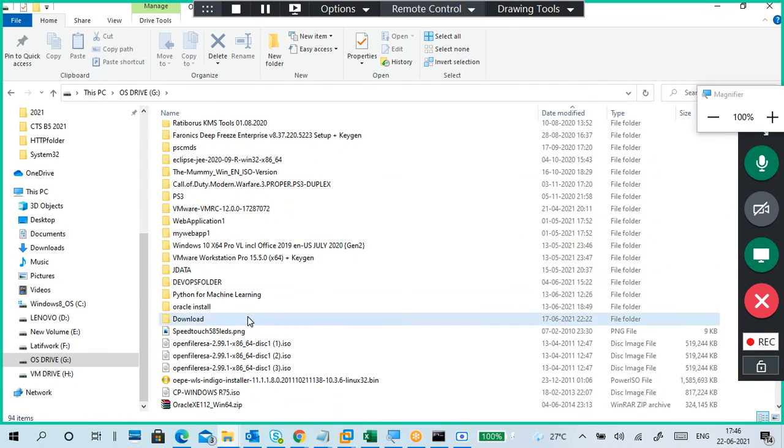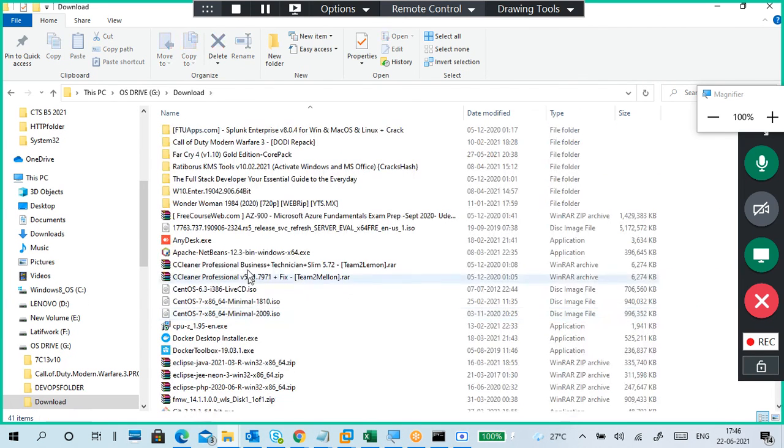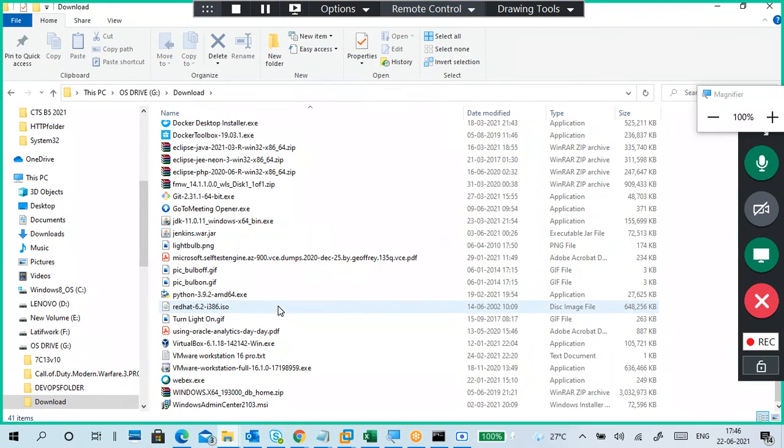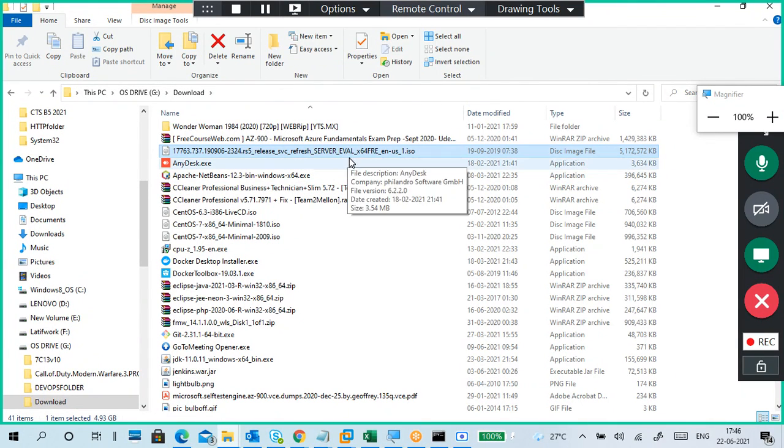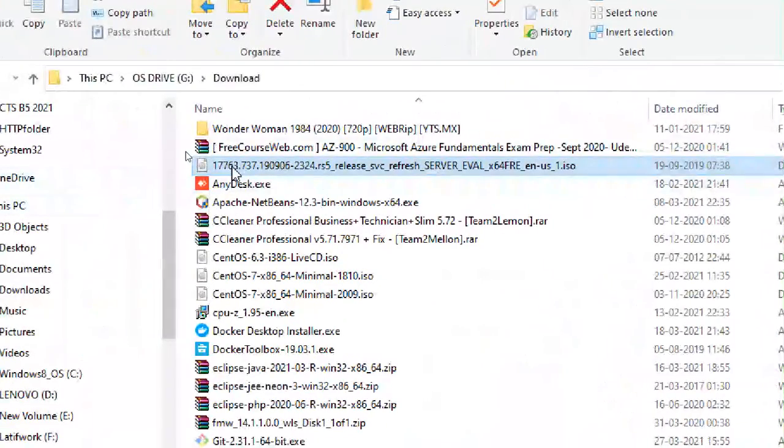The name looks like this one, so it is 2019. We'll see how it looks. Yeah, here it is. This is the one, the Server Evaluation version. After you download, it looks like 17763, like this.